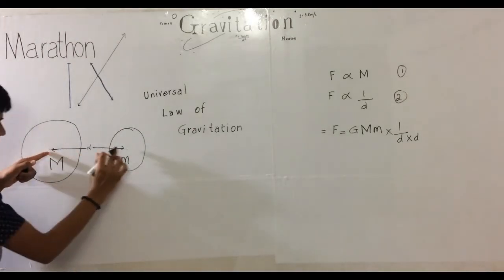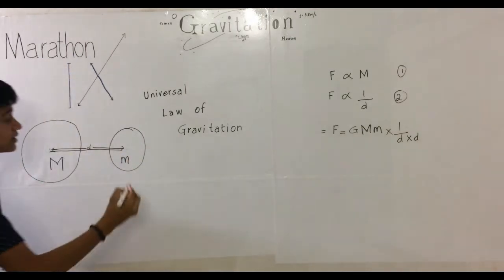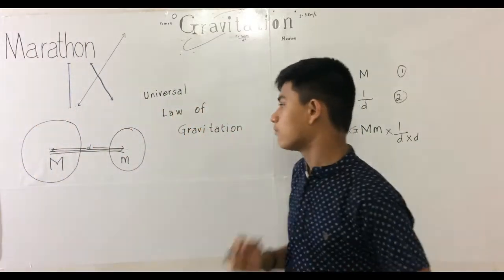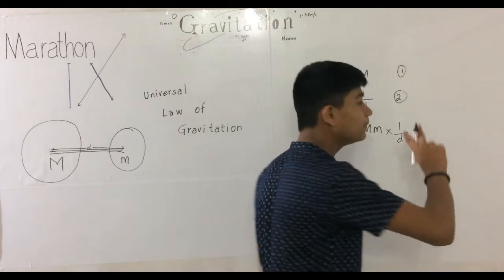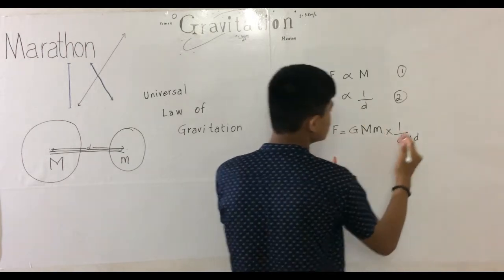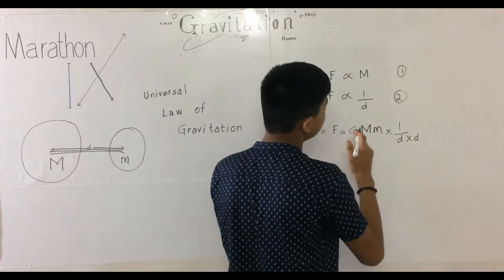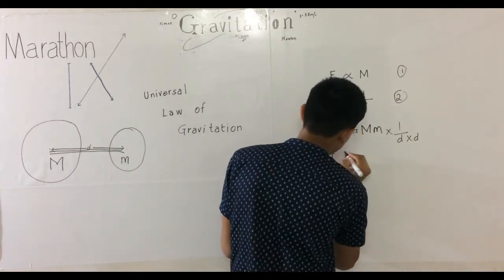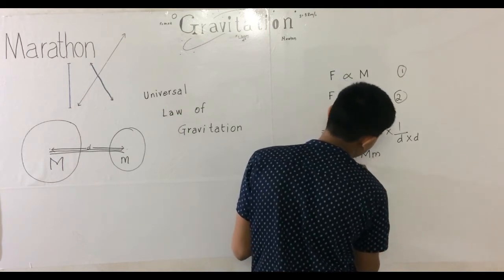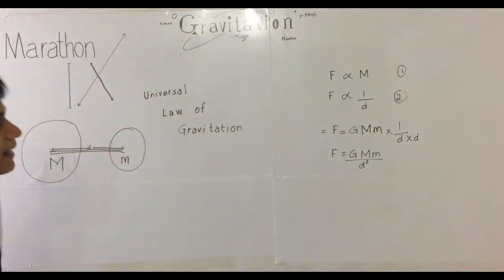Here we have one distance from here to here and another distance from here to here. This is a trick you should remember. By this you can remember that there will be d into d, d square. So we will multiply this and we will have d square there, and when we multiply 1 by d square into G into M m, we will find F is equal to G M m by d square. This is the law, that is the universal law of gravitation.